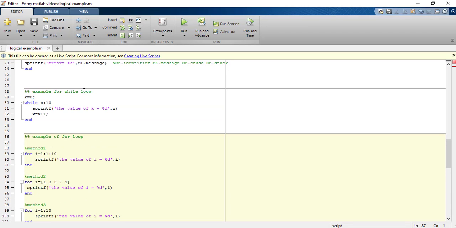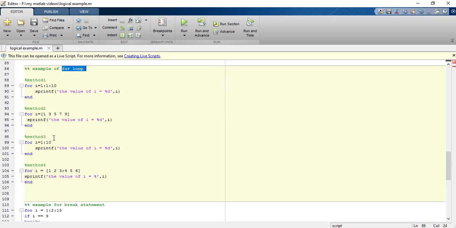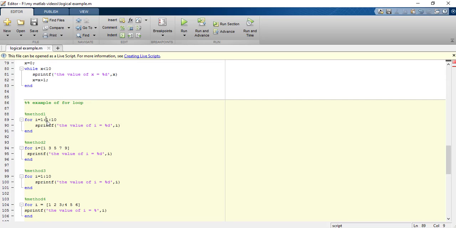Another loop option available in MATLAB is the for loop. There are a few methods of writing the for loop. The very basic or the first method is this one, in which for the variable I, which will hold the values between 1, this is the starting value, this is the end value, and this is the increment between the values, right? So I will be incremented from 1 to 10 by 1.